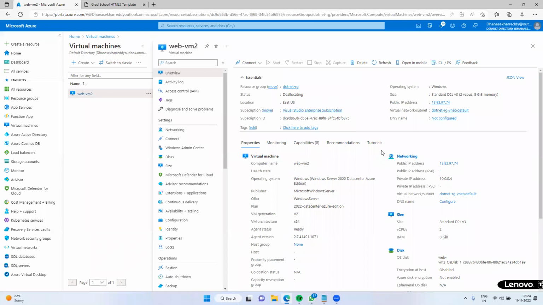Shekhar, can't we take backup for the VMs, Shekhar? Yes, why not? That we will call disaster recovery. Disaster recovery. Okay. Yeah.